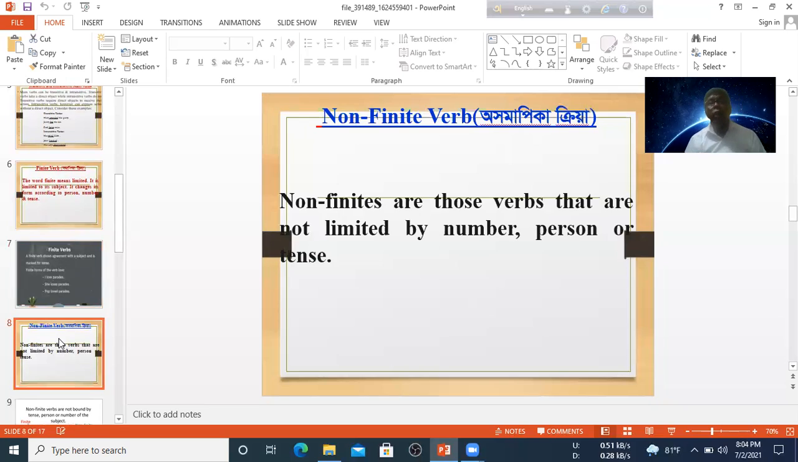Now I'm going to show a non-finite verb. Non-finite verbs are those verbs that are not limited by number, person, or tense.